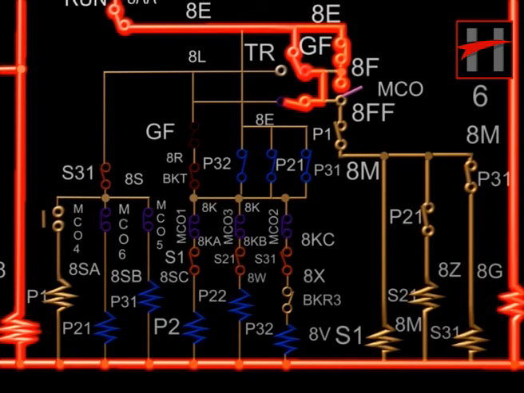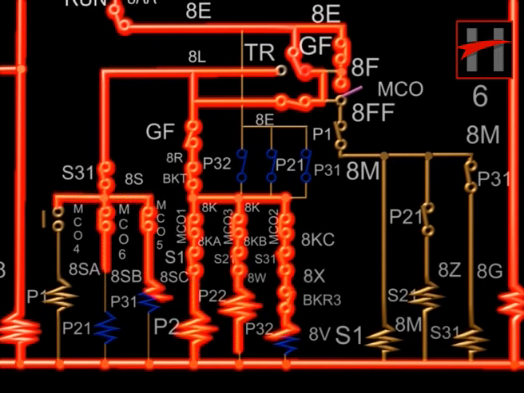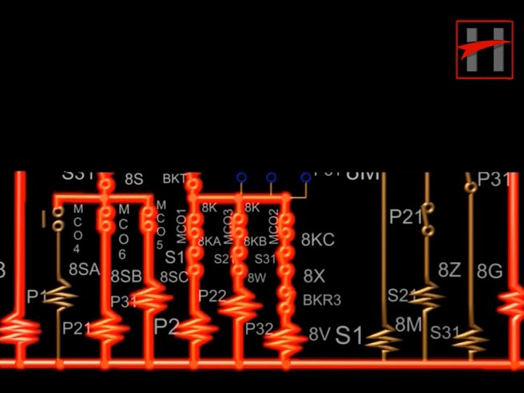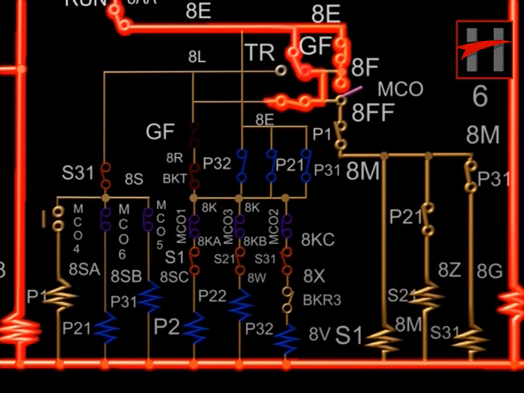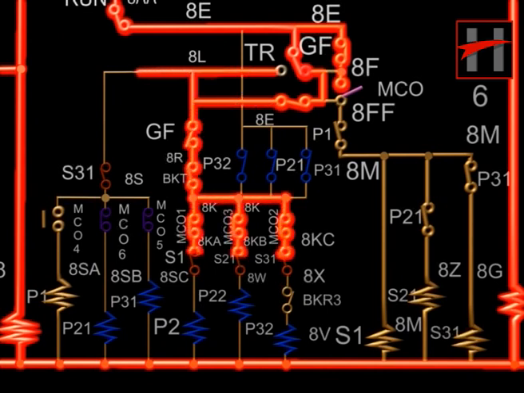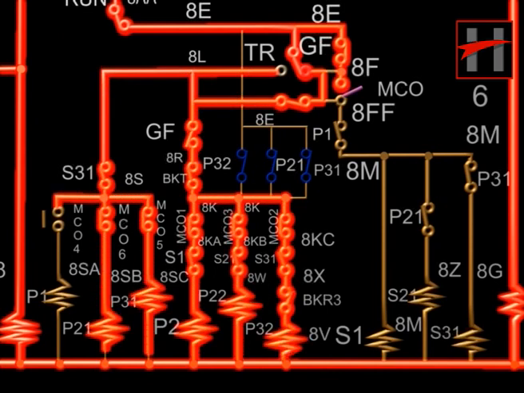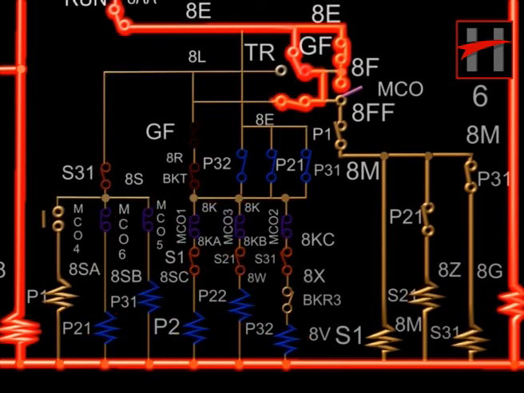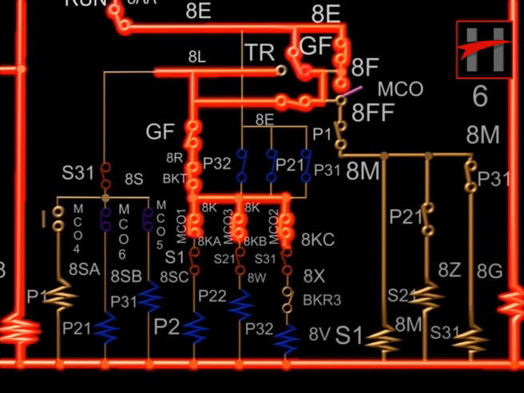When the MCOS interlock 8F8L closes, the TR interlock is bypassed and the loco comes to parallel combination due to the energization of operating coils of parallel power contactors P21, P31, P2, P22 and P32.